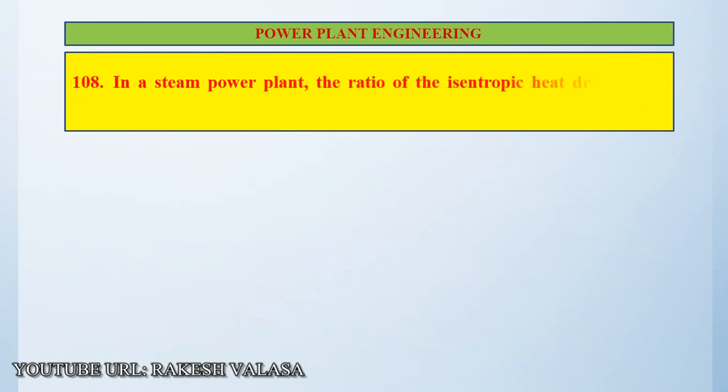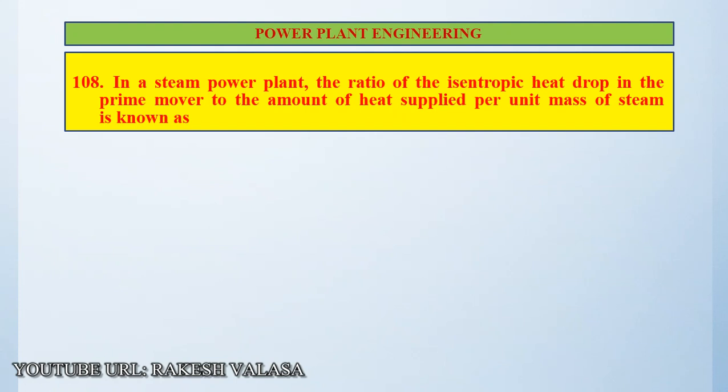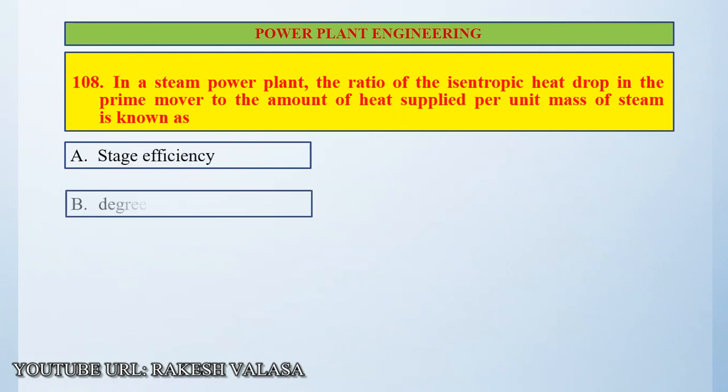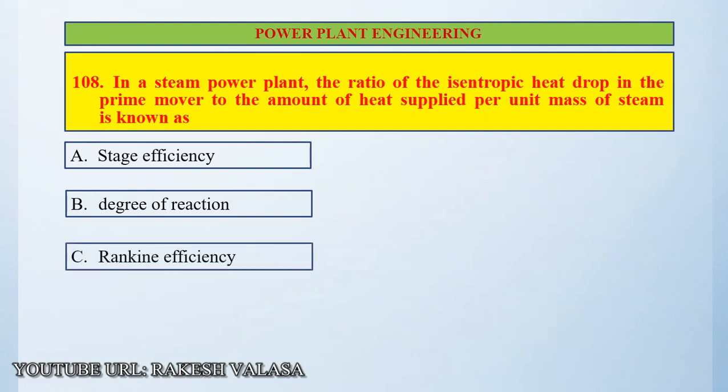Question number 108. In a steam power plant, the ratio of the isentropic heat drop in the prime mover to the amount of heat supplied per unit mass of steam is known as option A, stage efficiency. Option B, degree of reaction. Option C, Rankine cycle.